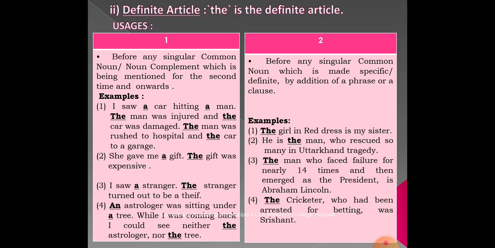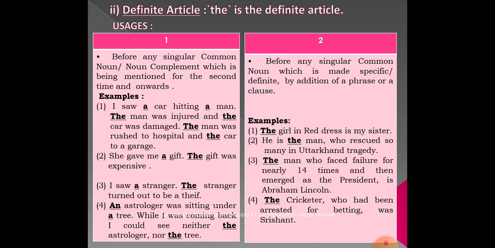So we are being particular about a person who failed for nearly 14 times, right? We are using the addition of a phrase.